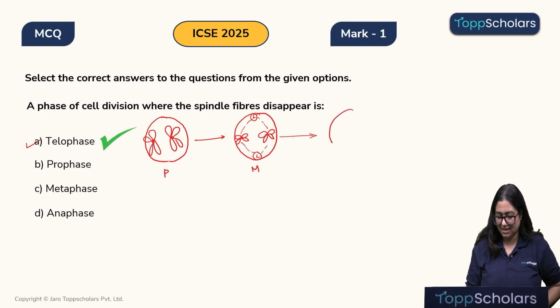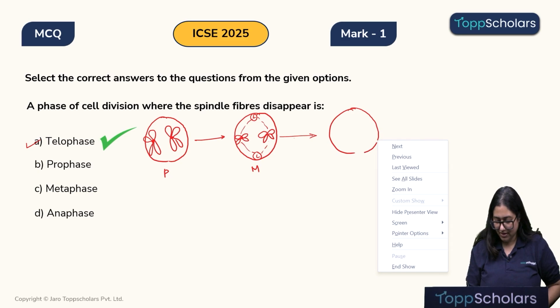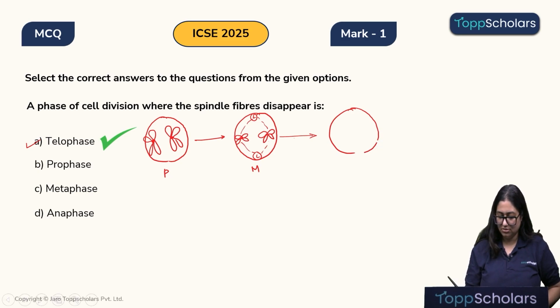How does anaphase take place? So what happens in the anaphase? The spindle fibers contract and they pull the chromosomes upwards, right? So this is this chromosome moving towards this centriole and these are the other chromosomes which are moving towards this centriole. So here also we can see the spindle fibers. And the last phase that we have is the telophase.